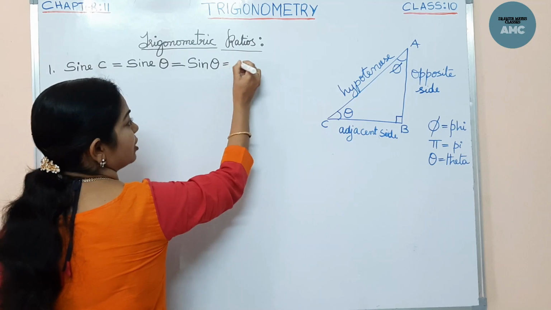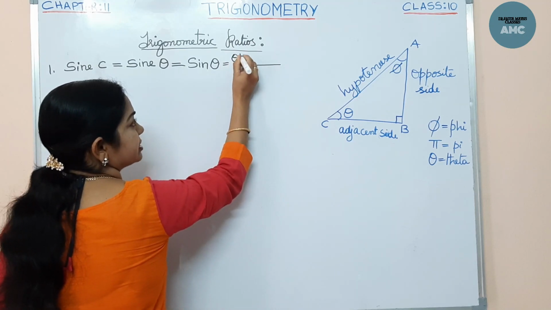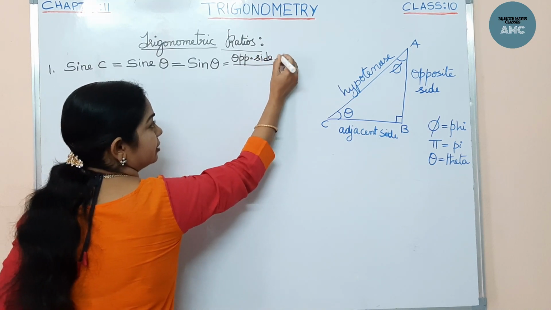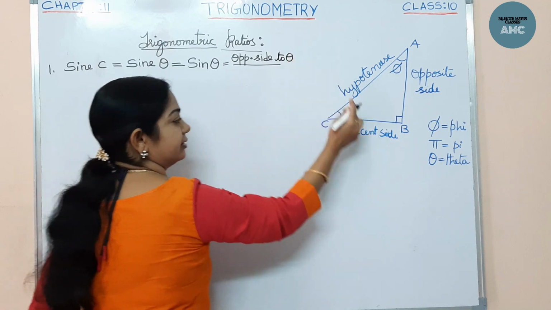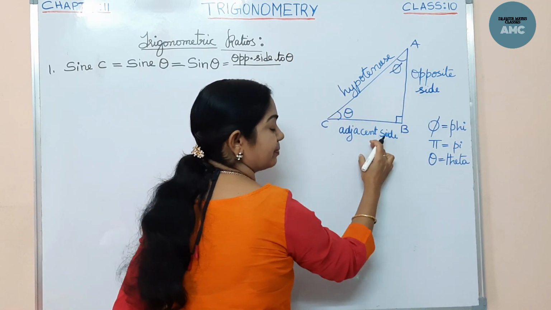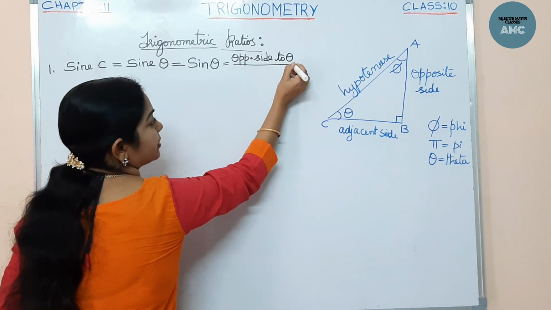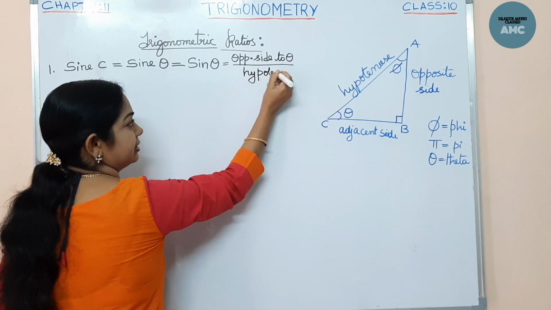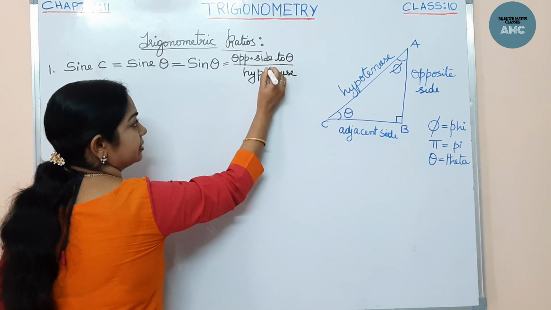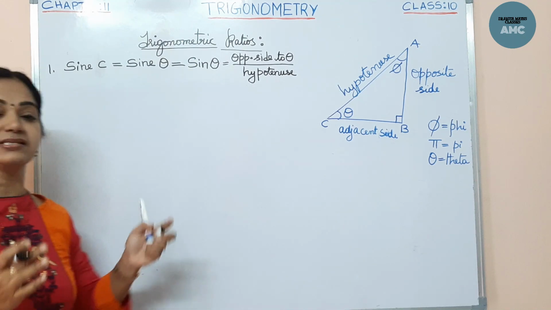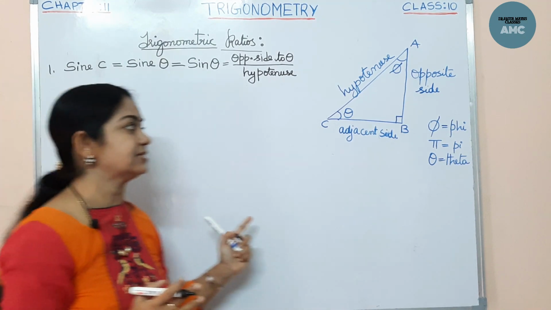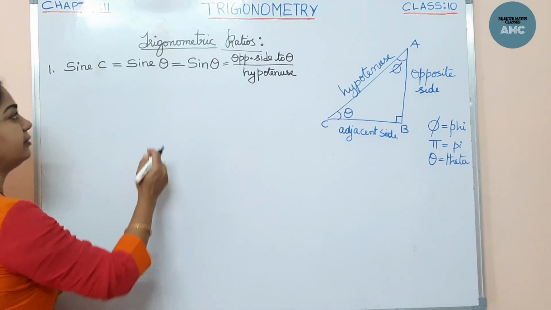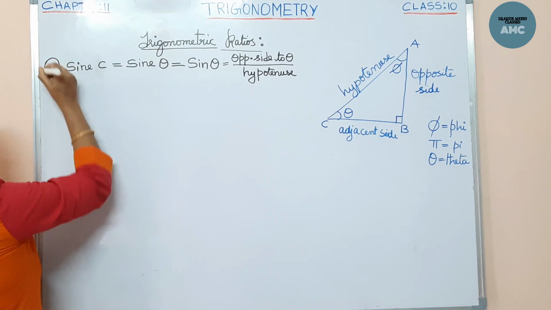It is a ratio which is equal to the opposite side. So, I am writing in short, opposite side. Now, opposite side to theta. Here this is the opposite side. For phi, this is the opposite side, isn't it? So, I have to mention it. Opposite side to theta by hypotenuse. This is the formula for sine theta. Sine theta is a trigonometric ratio which is opposite side divided by the hypotenuse. This is the first trigonometric ratio.